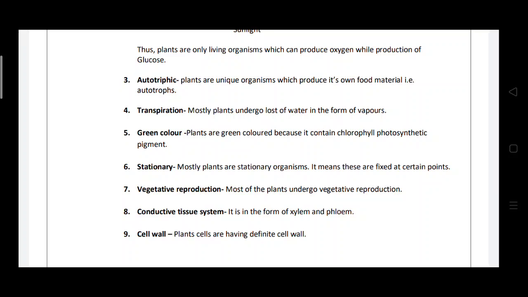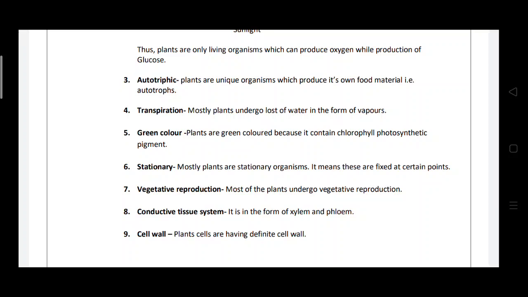The next character is vegetative reproduction. Vegetative reproduction is nothing but, with the help of a part of the plant, it can regrow as a new plant. If we use any part of a plant and grow it, we get a complete plant. That is vegetative reproduction. So it is a character of plants.